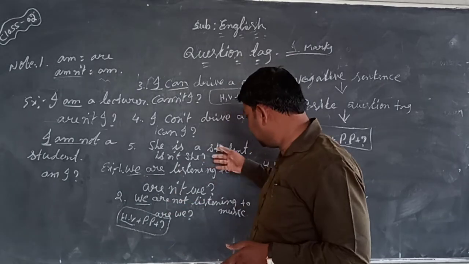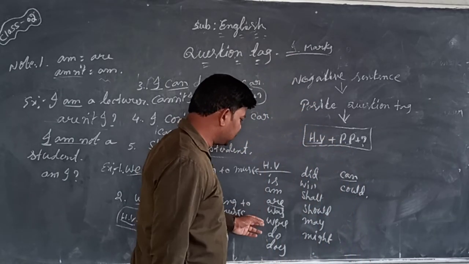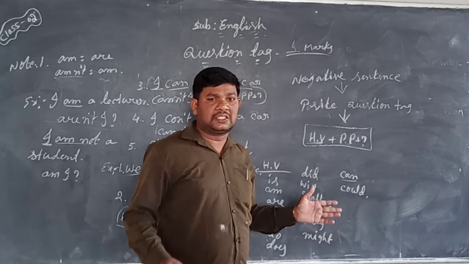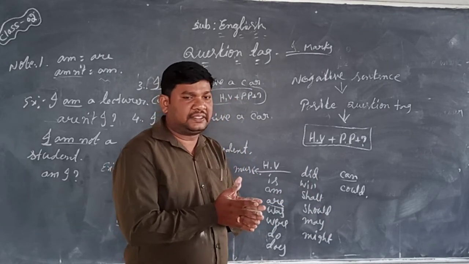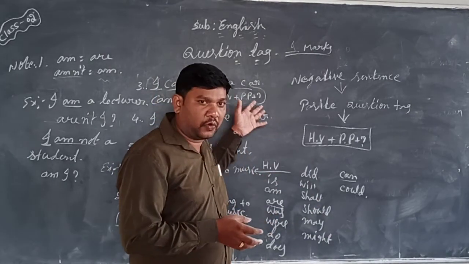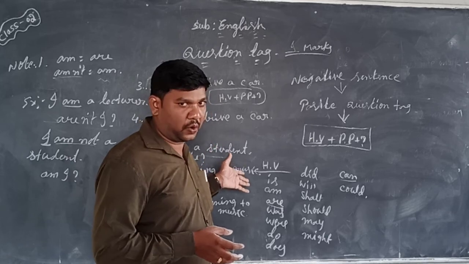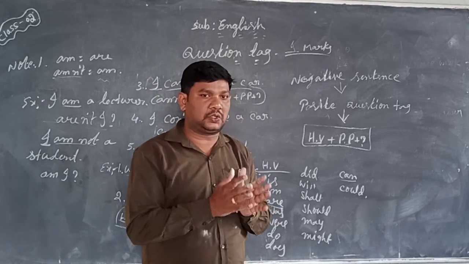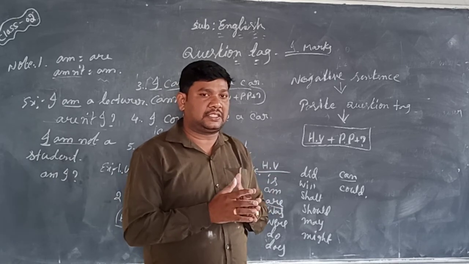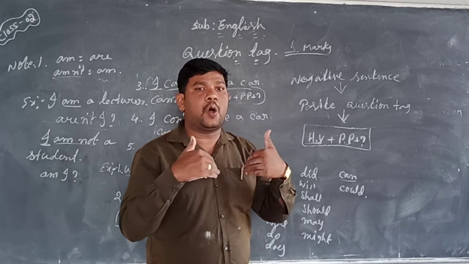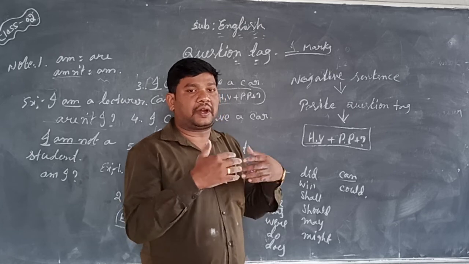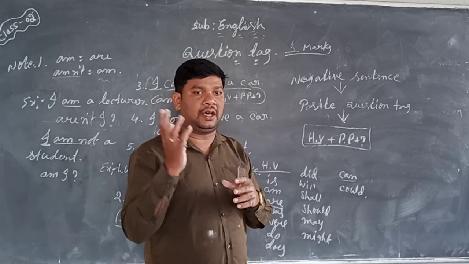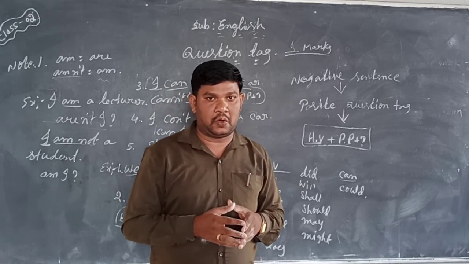Helping verbs means is, am, are, was, were, all these are helping verbs. If the sentence is given with a helping verb, then we can do it like this. But sometimes in some sentences there is no helping verb, and how you can write a question tag in that case, we will learn in the next class. Thank you all, students.